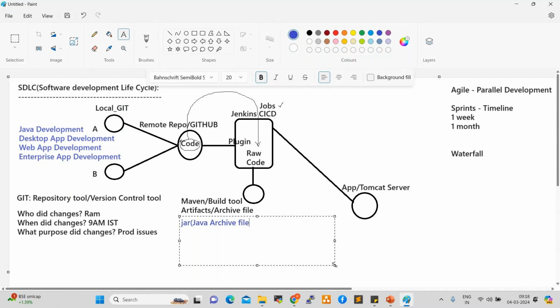Java archive file, right? If the development team is working on web application development, Maven generates a WAR file, web archive file. If the development team is working on enterprise application development, Maven generates an EAR file, enterprise archive file.